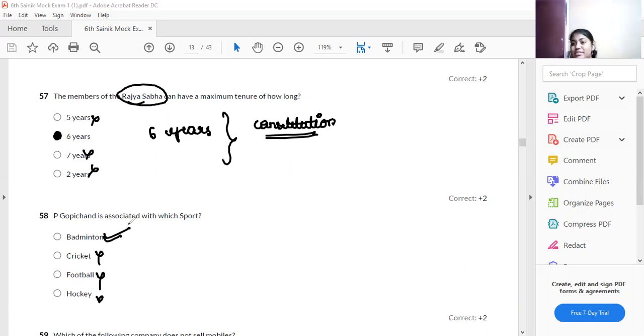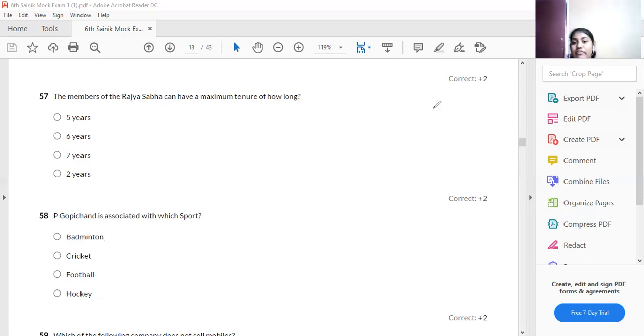He is an Indian and has won many prizes and medals for India. Therefore, option A is your answer. That is what I have said: not only history or current affairs, you have to know everything to solve this particular section.